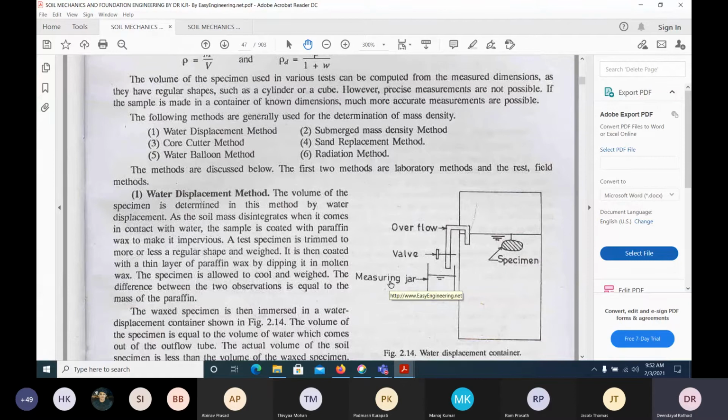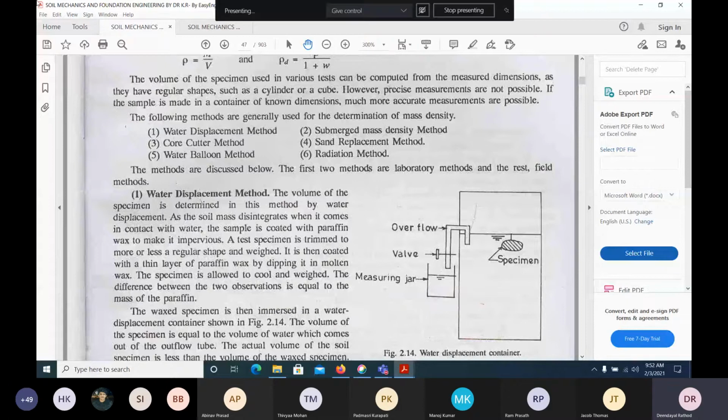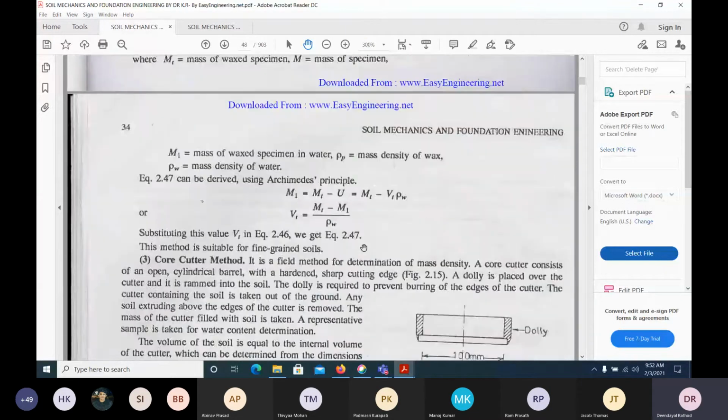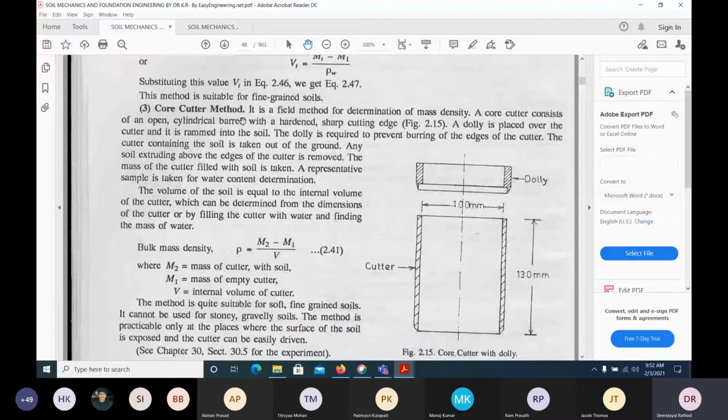Okay, but that will not be an accurate result actually, because the wax, again, we have to remove it, and we have to find out the wax layer and so on. Okay, so like that it is given. But a very important method is the core cutter method.